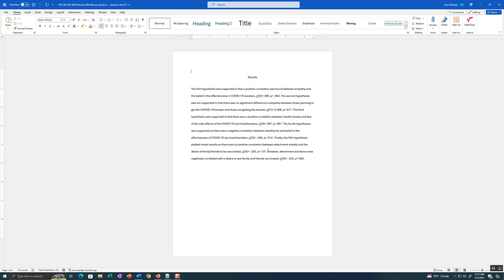That's a little bit different than thinking the booster is effective. Most people high in empathy thought the booster was effective, but of all those high in empathy, there wasn't a massive difference in those who actually got the booster shot themselves.